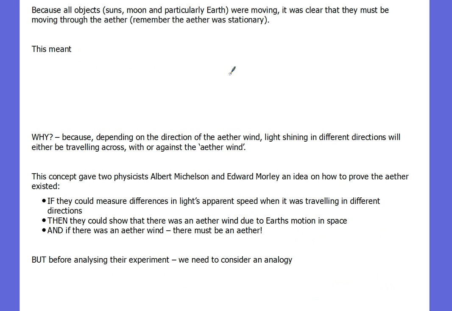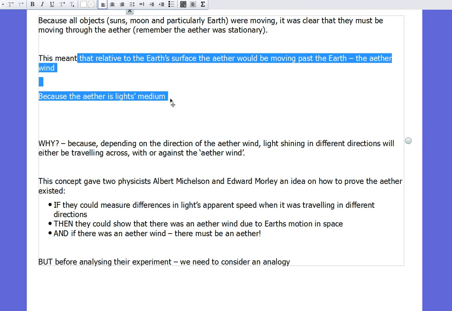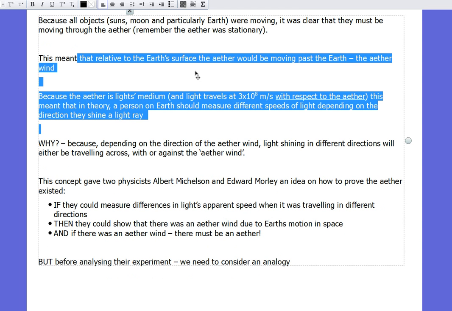Well, because all objects such as suns, moons, and particularly the Earth were moving, it was clear they must be moving through the ether, because remember, the ether was stationary. And this meant, and this might be something to add to your notes, that relative to Earth's surface, the ether will be moving past the Earth, which is the ether wind. Just like opening that car window, and therefore the stationary air rushes in because you're moving relative to it.